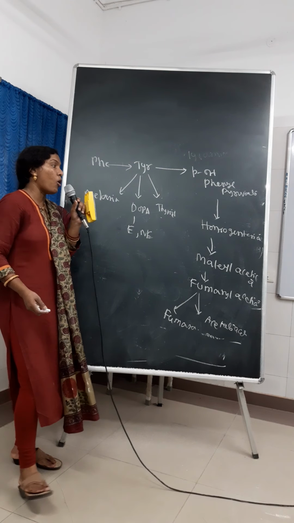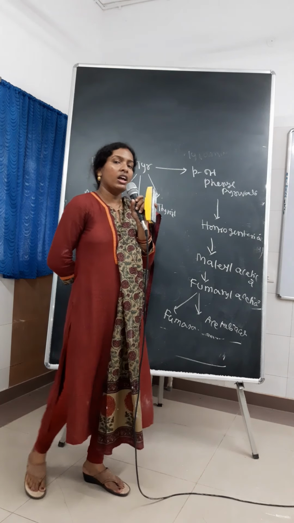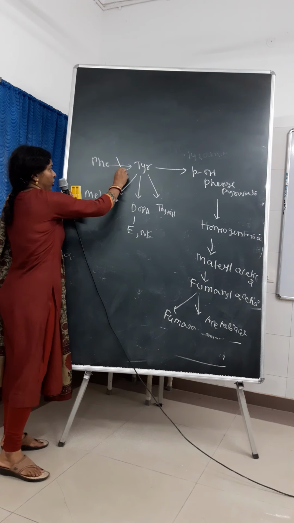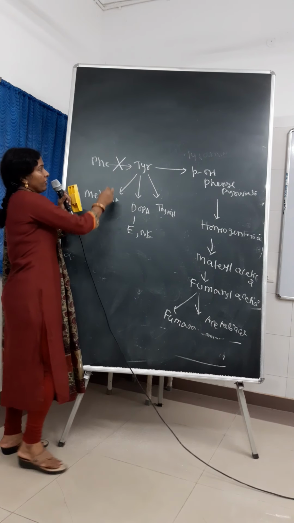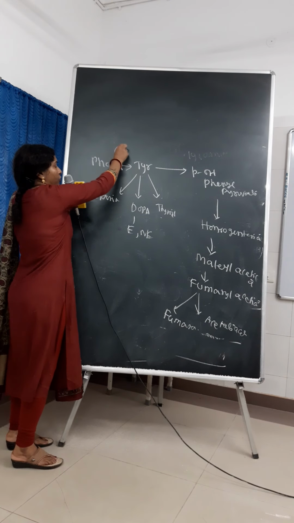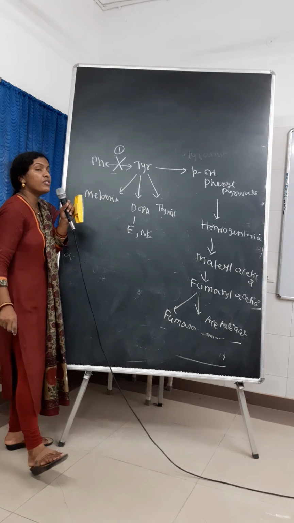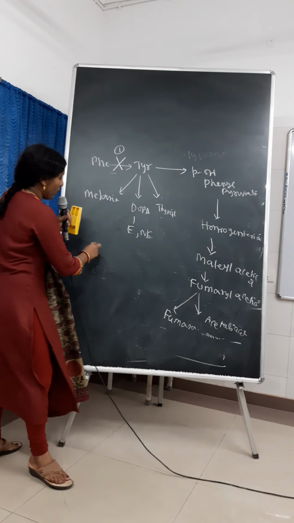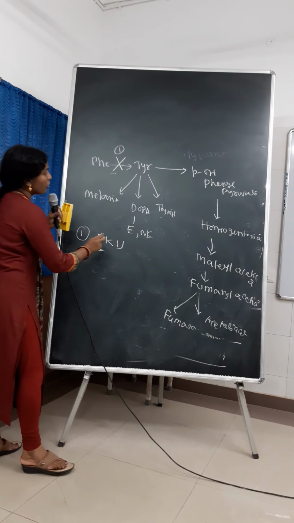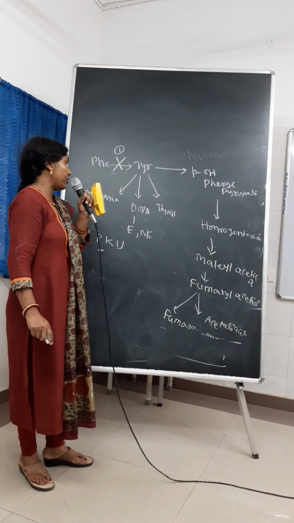Now see, where the blockage, if there is any blockage of any enzyme or there is decreased function of enzyme, then some inborn error can occur. So first of all, this portion, if this step is blocked, then the enzyme here is phenylalanine hydroxylase. So if this step is blocked, that is phenylalanine to tyrosine, enzyme phenylalanine hydroxylase. So if this enzyme is genetically absent, then one disease happens, that is called phenylketonuria. So phenylketonuria is here the enzyme deficient or absent is phenylalanine hydroxylase.